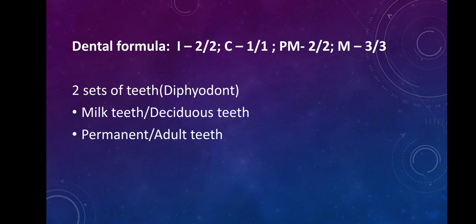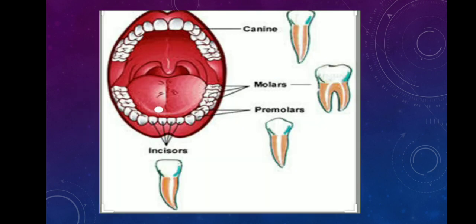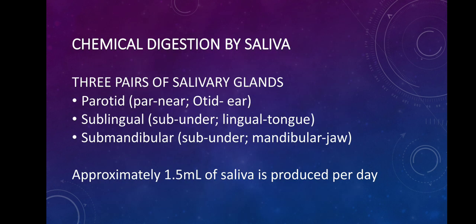Alright, now let's look into this diagram. So here you will be able to see the different kinds of teeth. You will be able to see incisors, canine, premolar and the molar. Okay, so their shapes are also very much different. Okay, now going on to chemical digestion.